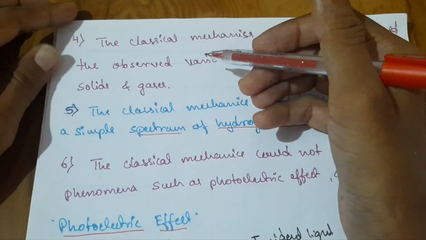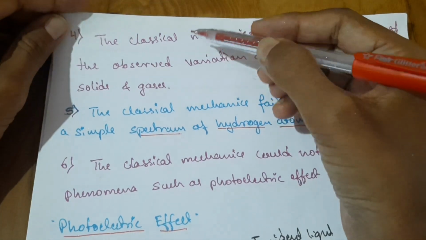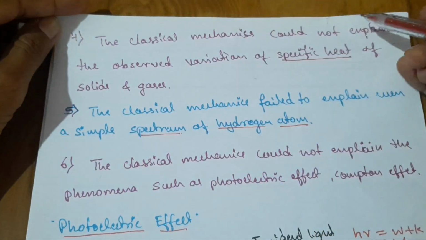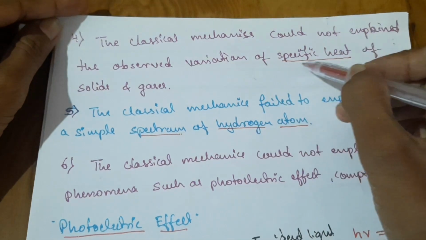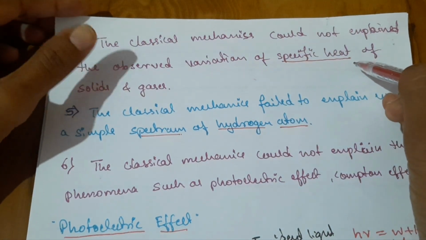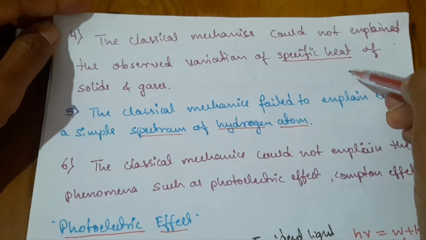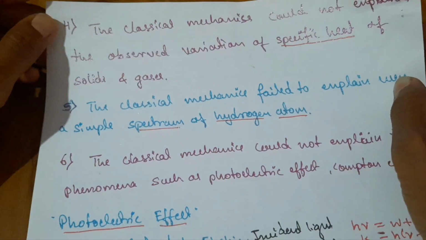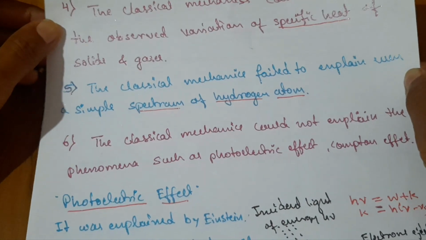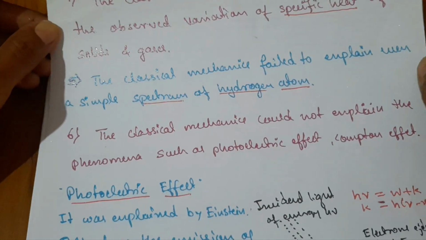Another drawback of classical mechanics is that it could not explain the observed variation of specific heat of solids and gases. It is not explained by classical mechanics, but it is successfully explained by quantum mechanics.